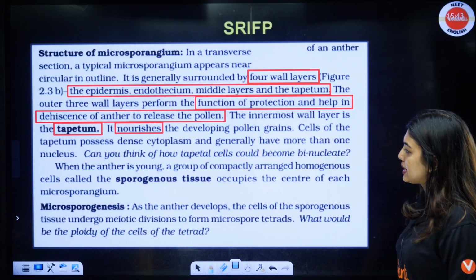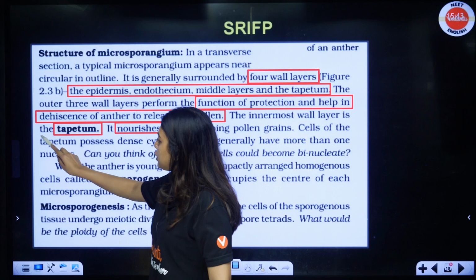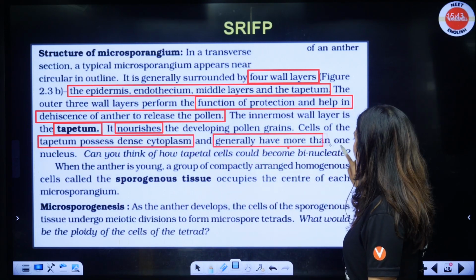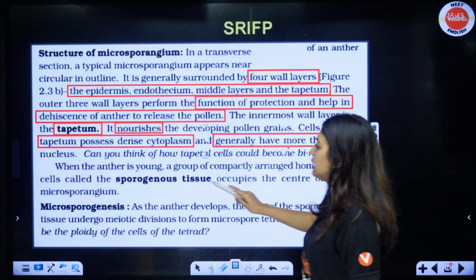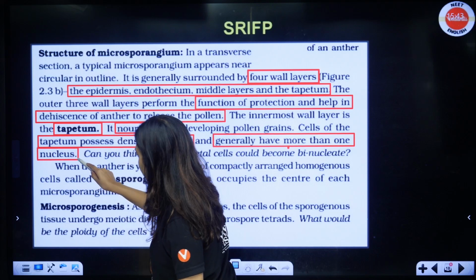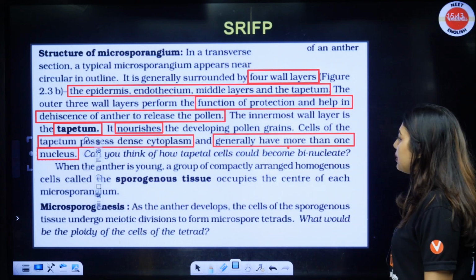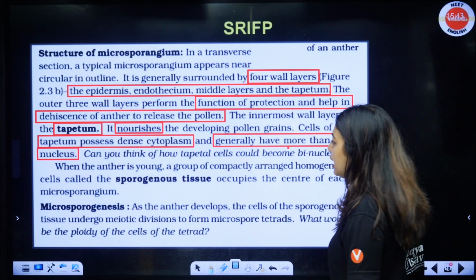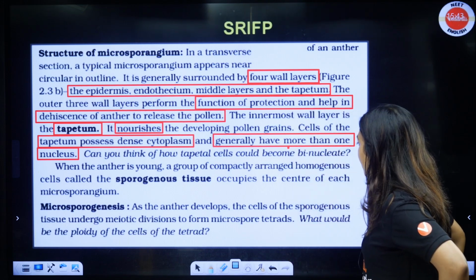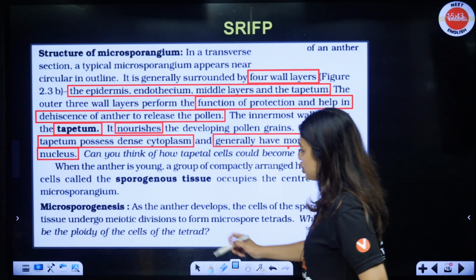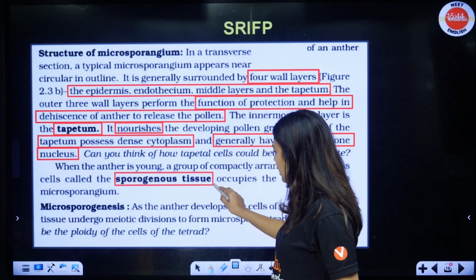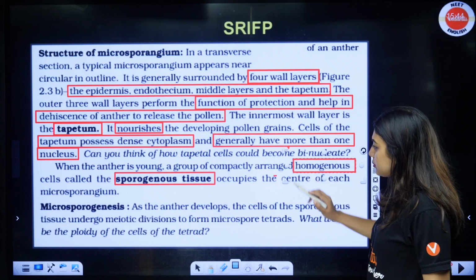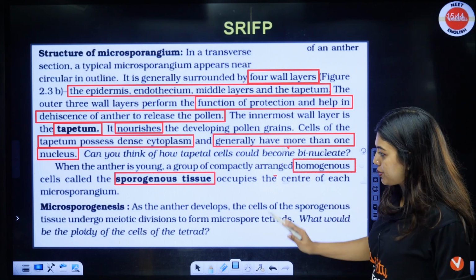Cells of the tapetum possess dense cytoplasm. Why, students? Because they need to have the food reserve. Okay, they will have dense cytoplasm and generally have more than one nucleus. Okay, they'll have more than one nucleus. Can you think of how tapetal cells could become binucleated? I just explained to you. Karyokinesis not followed by cytokinesis. Okay, when the anther is young, a group of compactly arranged homogeneous cells called sporogenous tissue occupy the center. Okay, occupy the center. They are homogeneous, same. Okay, now center of the microsporangium.